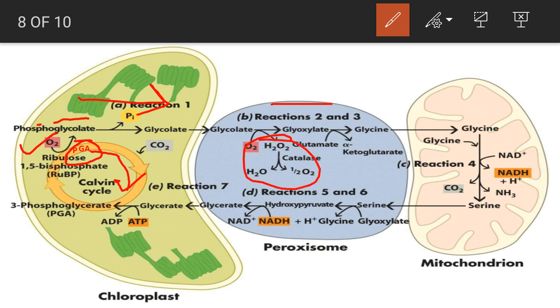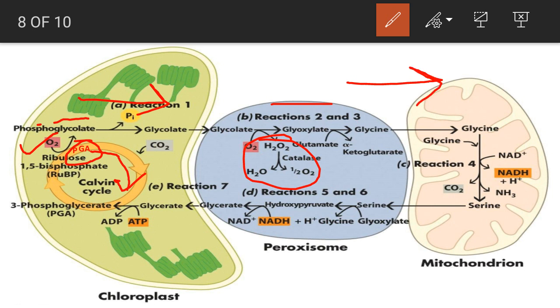Hydrogen peroxide is again not suitable for the plant system, so it is transformed into water and oxygen by the enzyme catalase. The glyoxylate formed gets converted into the amino acid glycine, which then enters the mitochondria for further processing.